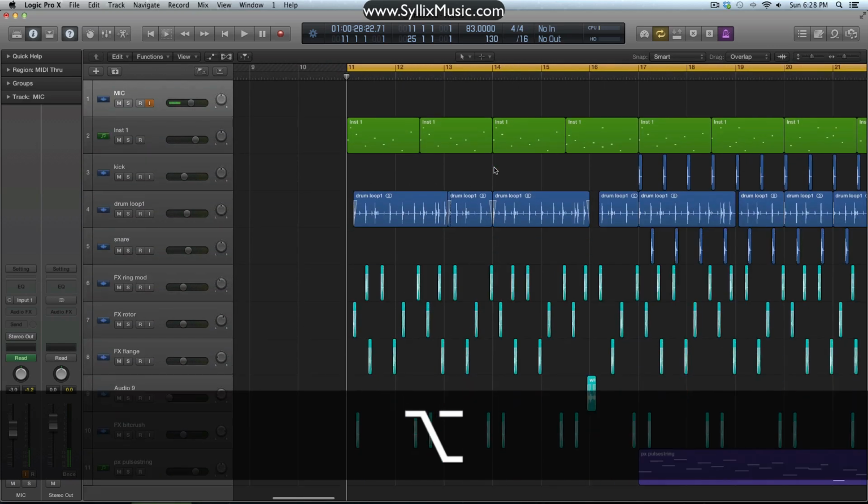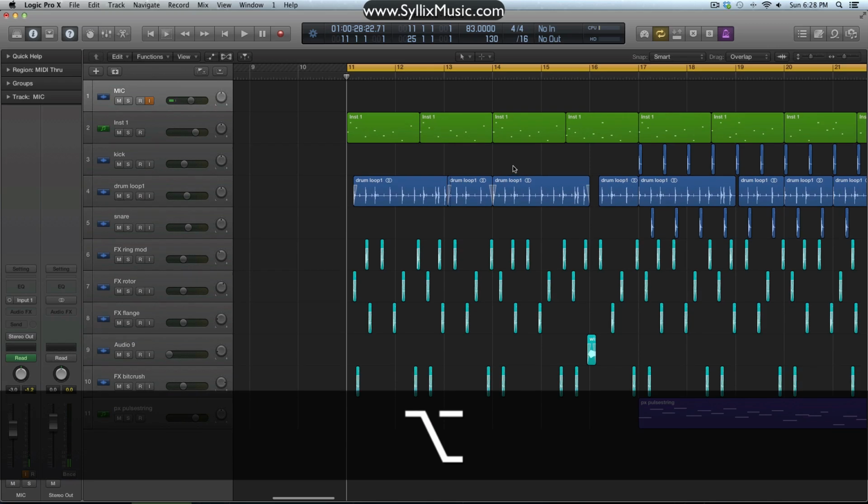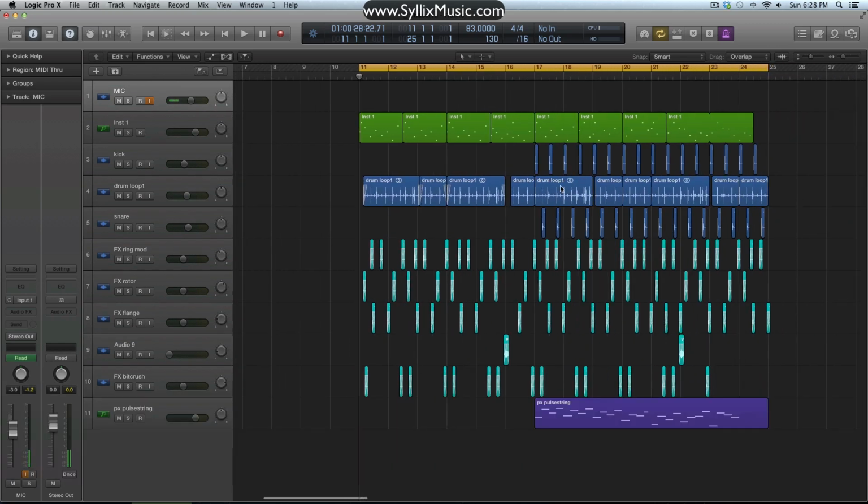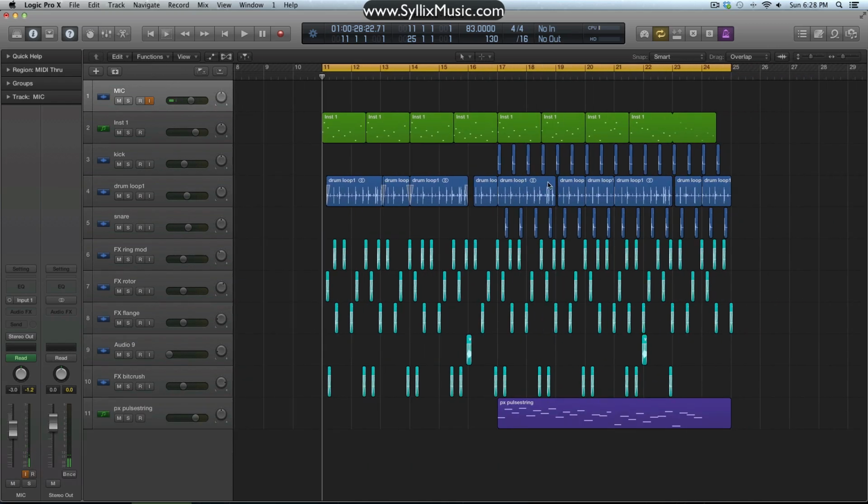I like that a lot. It's just a little bit laggy right now because I have both Logic 9 and 10 open. But yeah, I think it's really smooth, really sharp, and I like it a lot.